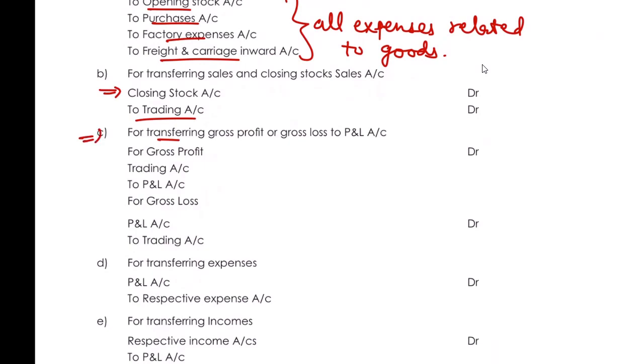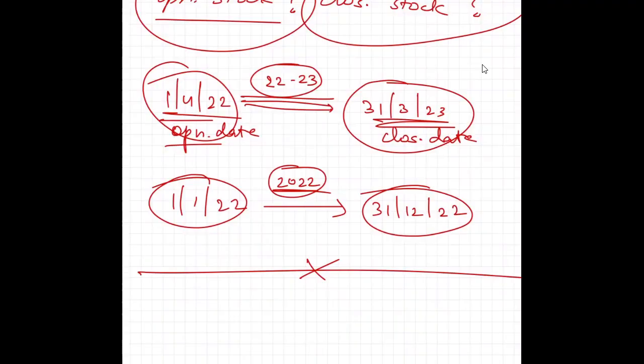Then for transferring the gross profit or the gross loss to the P&L account. So if you have the gross profit, our trading account will be debited in that case and your P&L will be credited. So what are they talking about? Okay, just see.